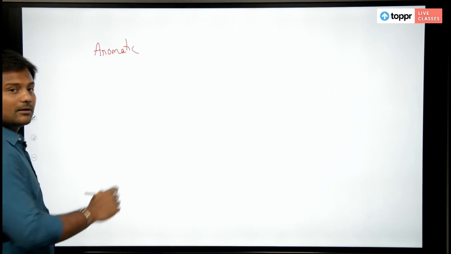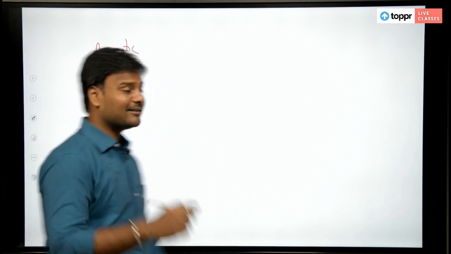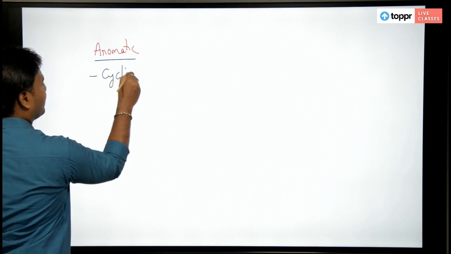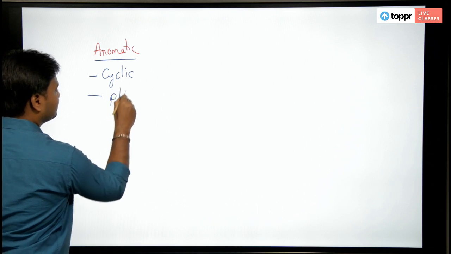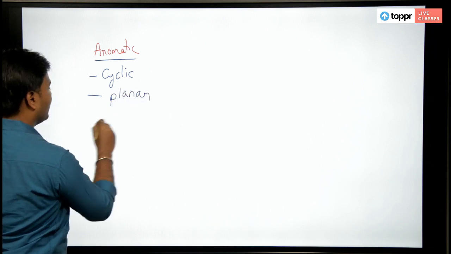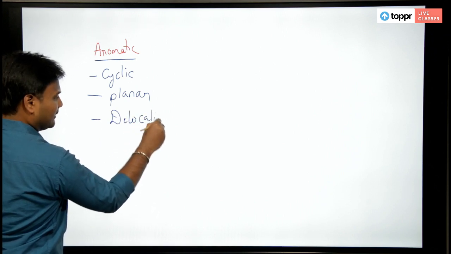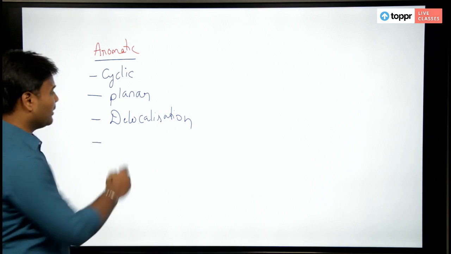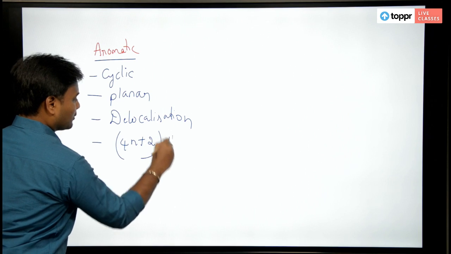They are cyclic in nature. They should have a planar structure, delocalization of double bonds or pi electrons, and the most important thing, follow Huckel's rule, which is 4n plus 2 pi electrons.